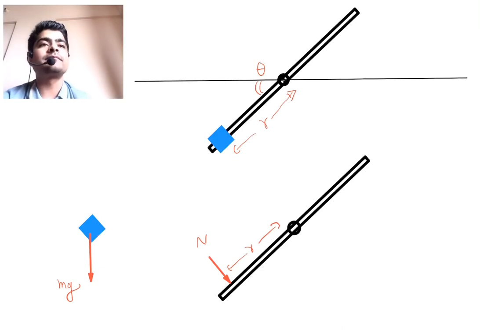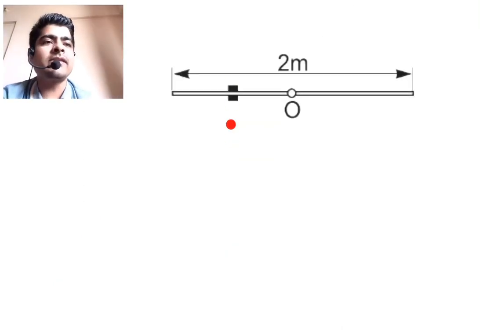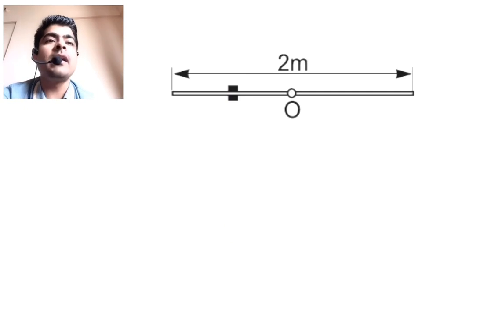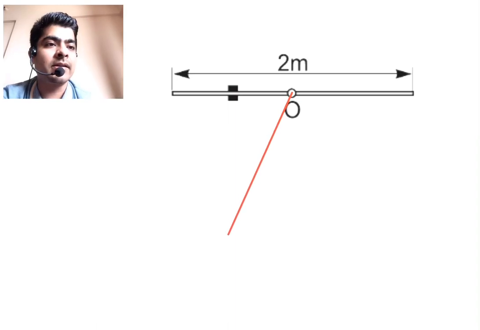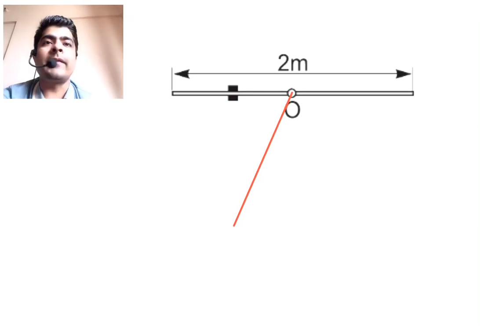Okay, so this mass will simply follow a vertical path, correct? And it will be in contact with the rod until it reaches the end of the rod. So let's assume that the rod loses contact with the mass at some angle theta. Okay, so this is your rod. Half of the length of the rod will be 1 meter because the total length is 2 meter. So half length is 1 meter.